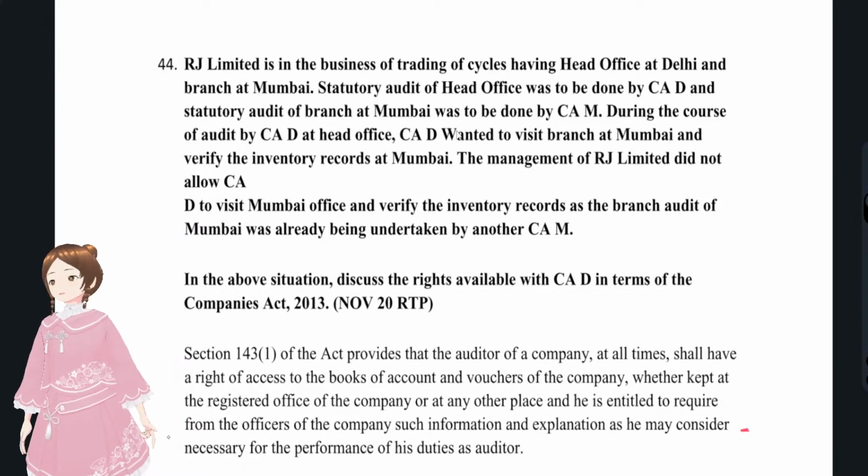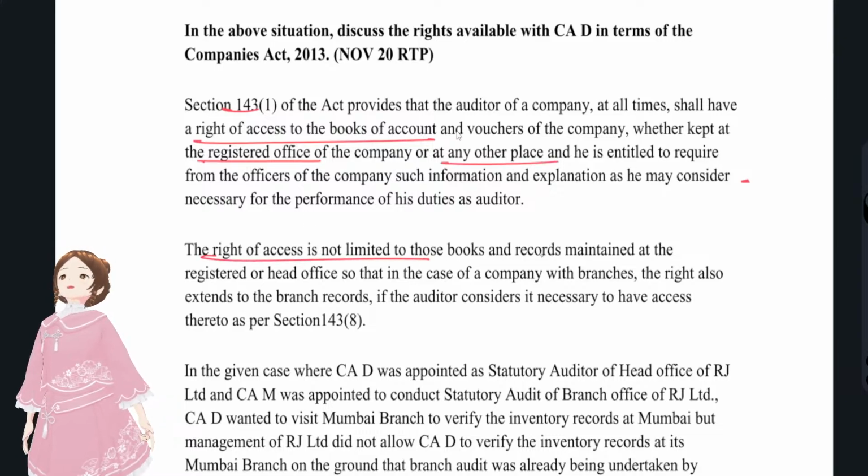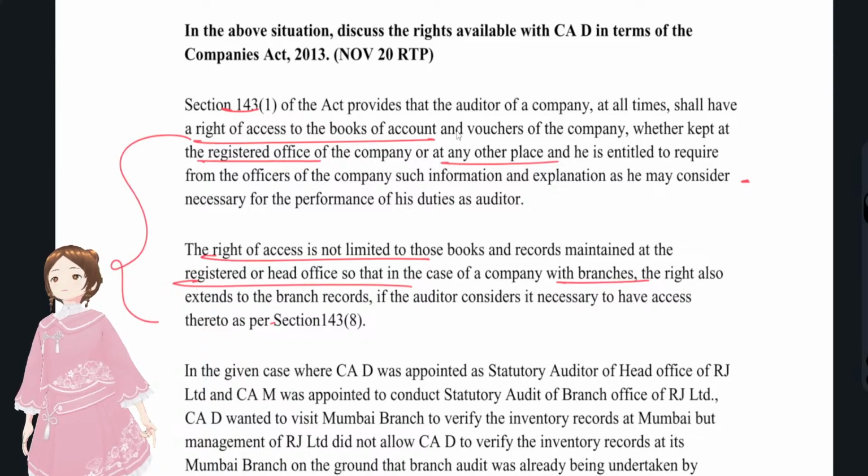Now we'll see the answer to this. As per section 143, they have the right to access books of accounts that were kept at the registered office or any other place. Or say, they have the right to access books of accounts maintained at the registered and head office and even with the branch also. You might write all the rights and then do that, or you could just elaborate like this, on only the relevant right, and then apply it to the scenario there.